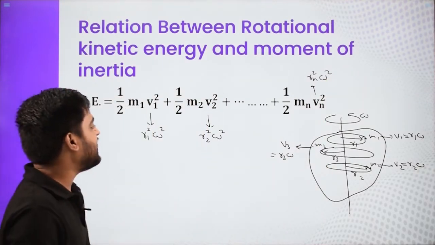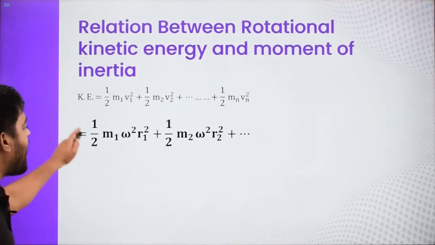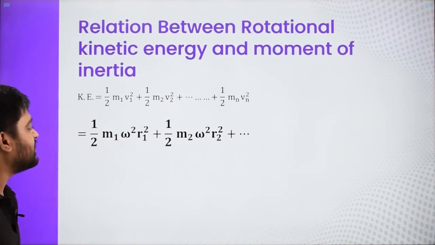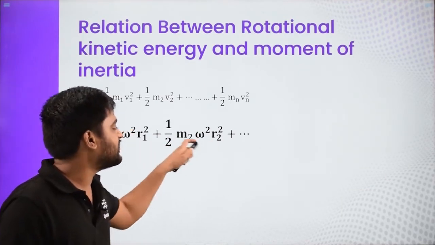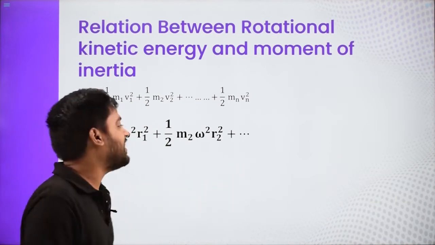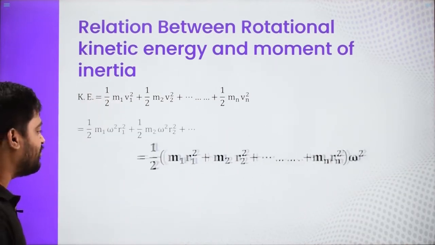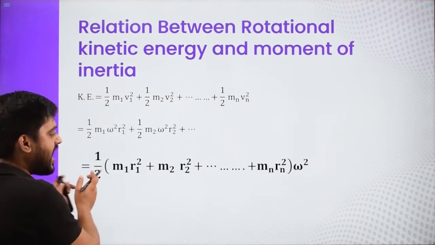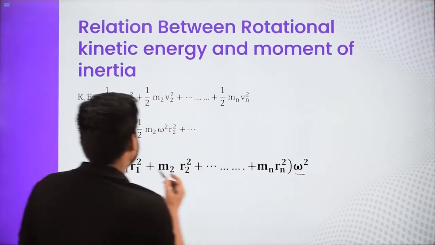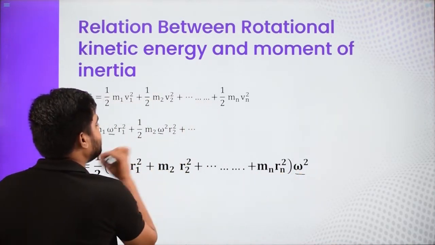Once we write that, we get this expression as half m1 r1 square omega square, half m2 r2 square omega square, and so on for all the particles. Now here we can take omega common. So we can write half, and omega square taken common from this expression.